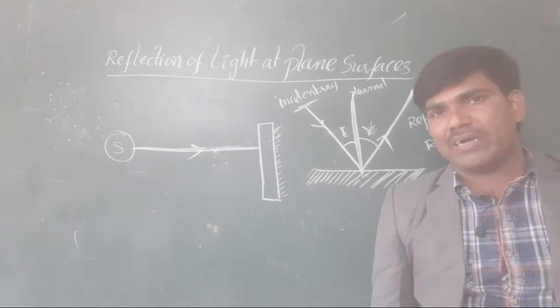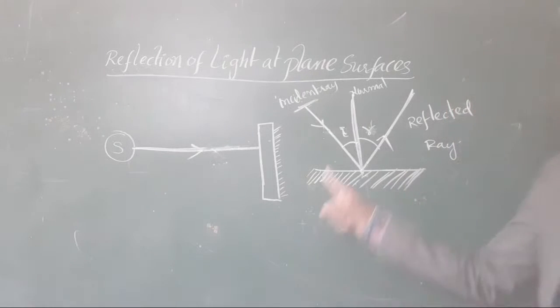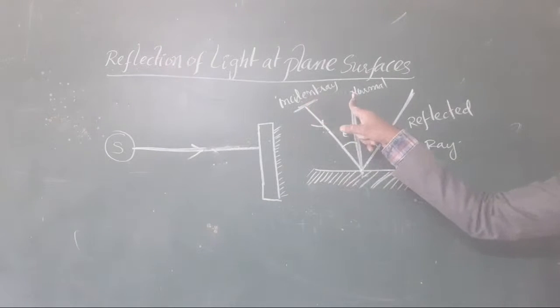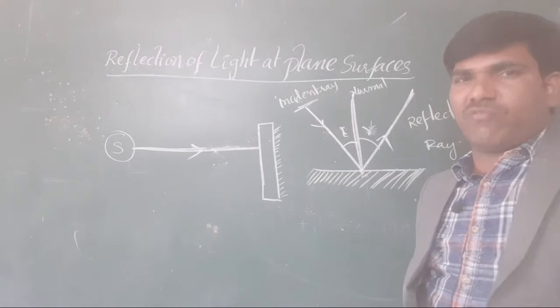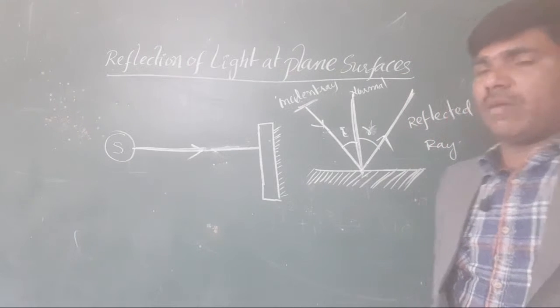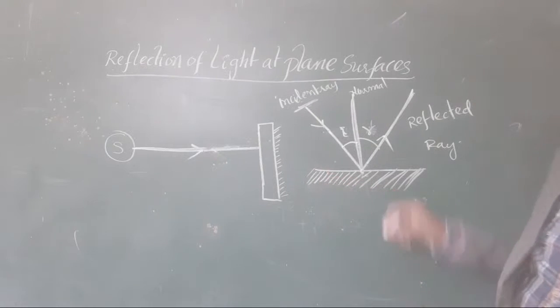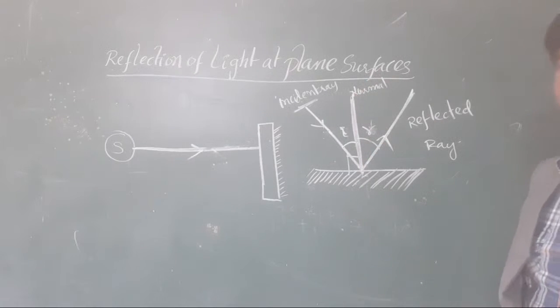That is called reflection. In reflection, this terminology is very, very important. This is the incident ray, this is the normal, this is the reflected ray. Which one is called the incident ray? The one coming from the source of light is called the incident ray. Which one is the normal? The perpendicular line drawn at the point of incidence is called the normal. Clear or not, all the students?